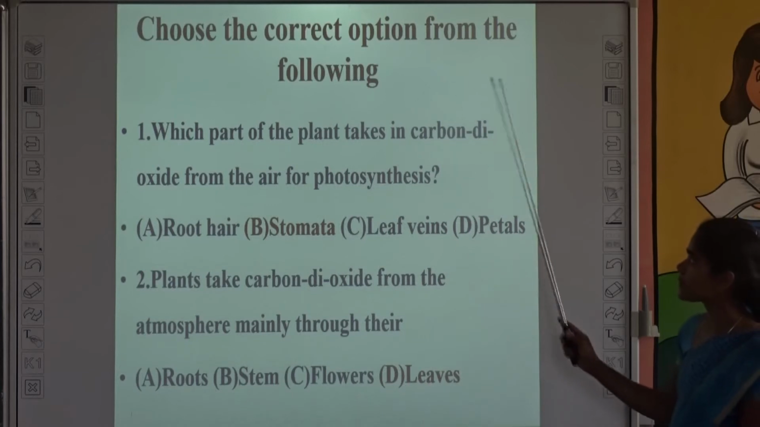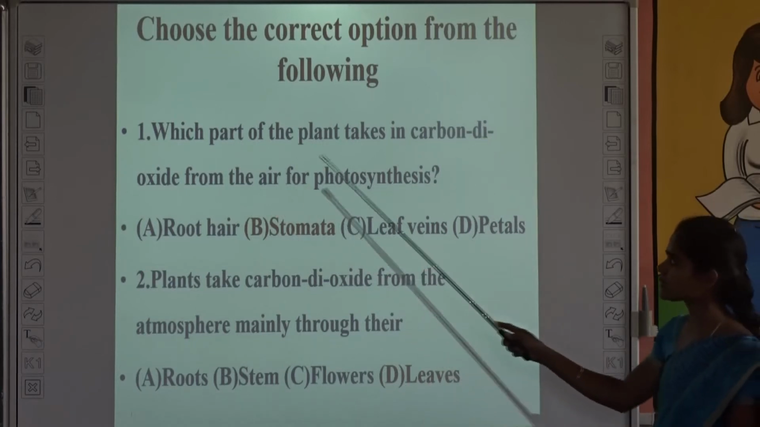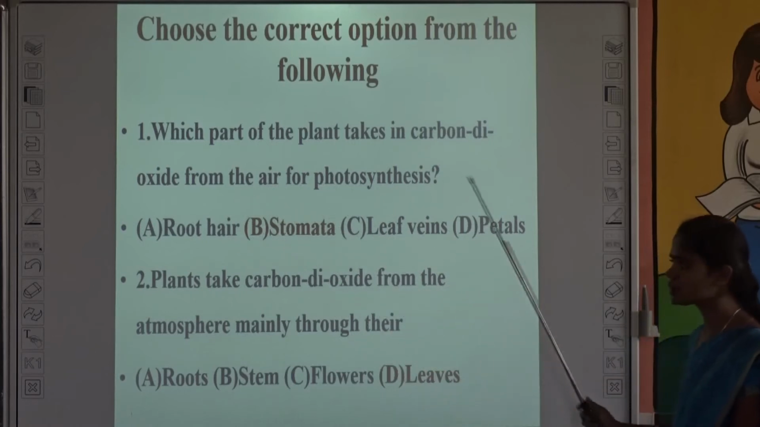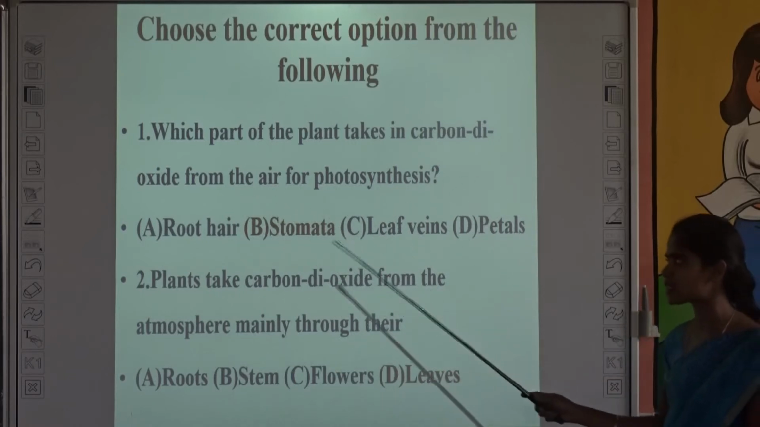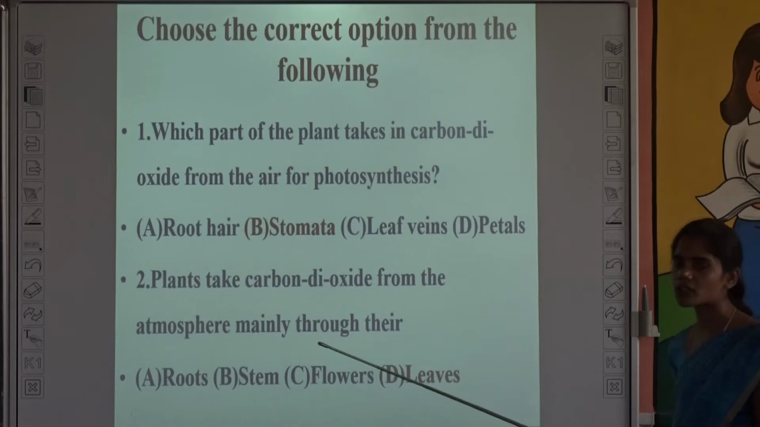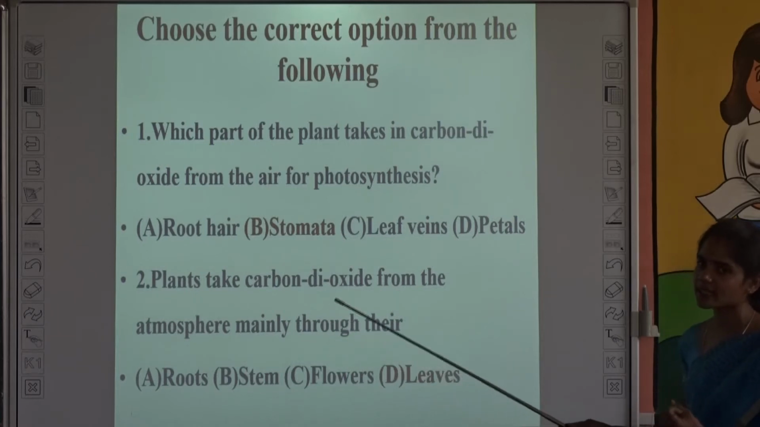Choose the correct option from the following. Which part of the plant takes in carbon dioxide from the air for photosynthesis? We already know that it is stomata. Why? Because the tiny pores present on the leaves are called stomata, through which carbon dioxide gets absorbed.